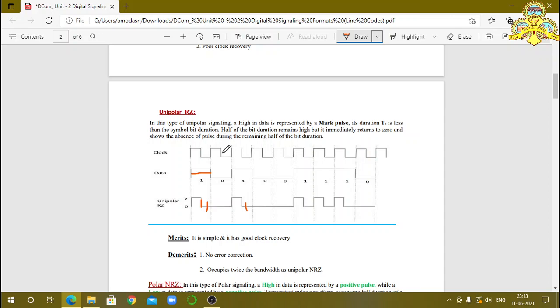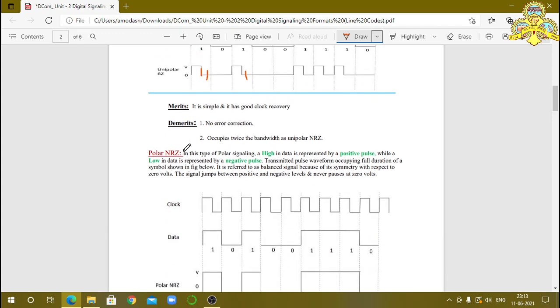Now these two indicate what? Unipolar return to 0 and non-return to 0. Next we consider the polar NRZ. Here we have the polarity for 0 as well as 1.